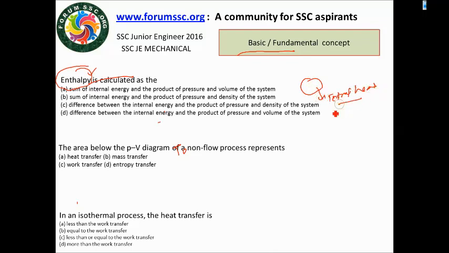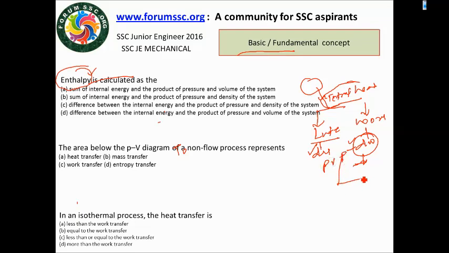Total heat content is known by its internal energy and the work done, del U plus dW. dW is the product of P and V. This is the pressure-volume diagram, and in an isothermal expansion process from V1 to V2, this area is the work done.